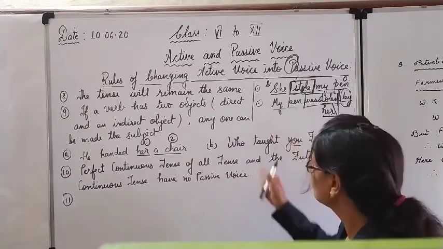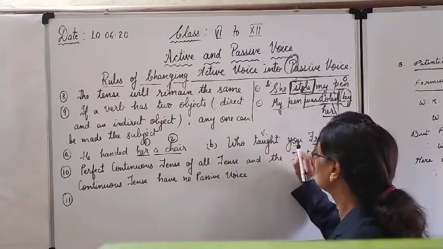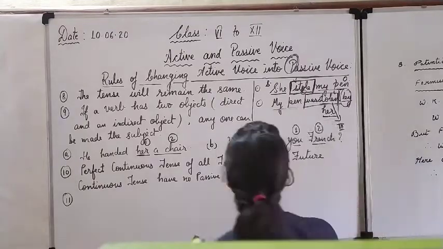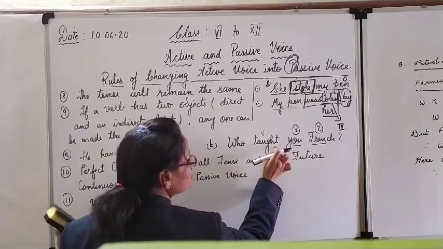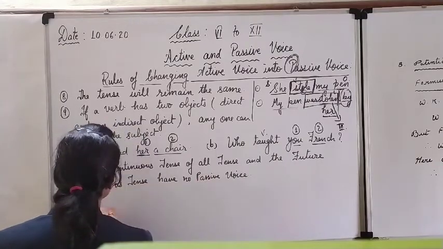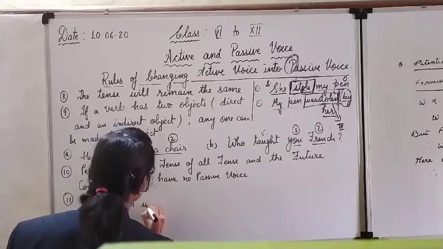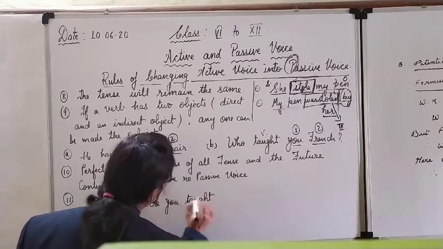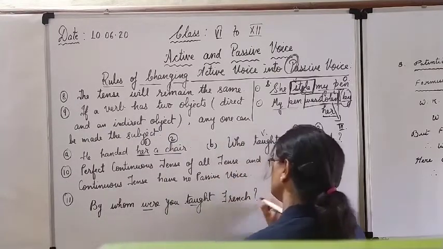Now, one more thing. Another sentence. Who taught you French? Taught is the verb. Here, first object, second object. Both we will try one by one. Here you can write you. This is simple past. It is an interrogative question, so it will start with by whom. By whom were you taught French? You will take were and taught, French. By whom were you taught French?